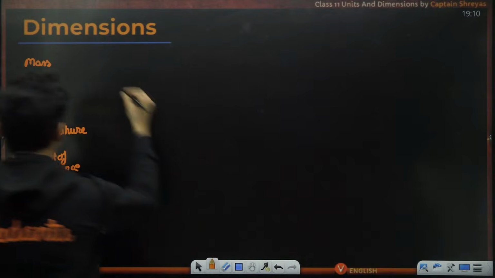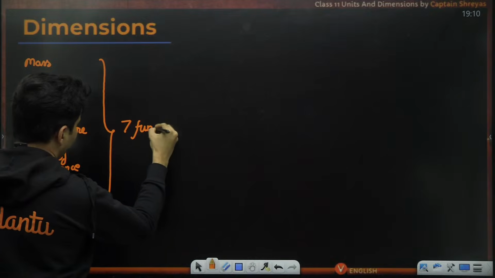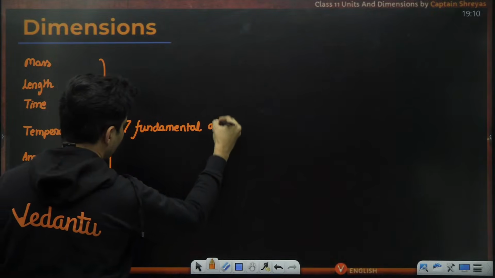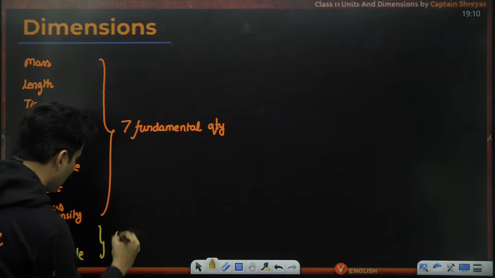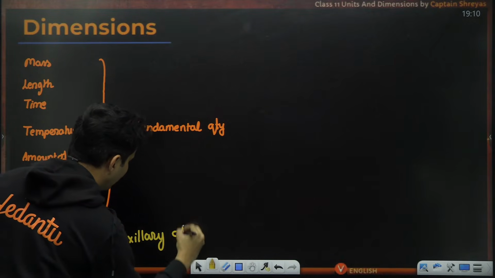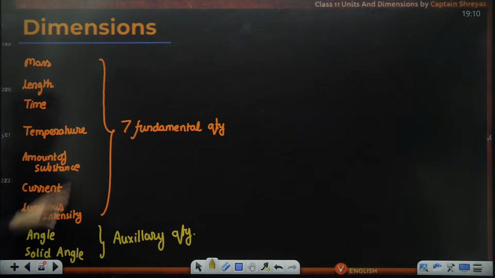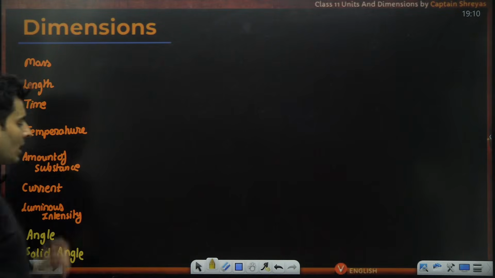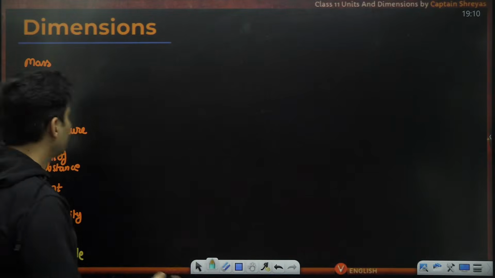So we have the 7 fundamental units, 7 fundamental quantities, you can say, and these two are our auxiliary quantities. Okay, so this is our fundamental 7 quantities and the 2 auxiliary quantities. Now, like I said before, there are many different systems.